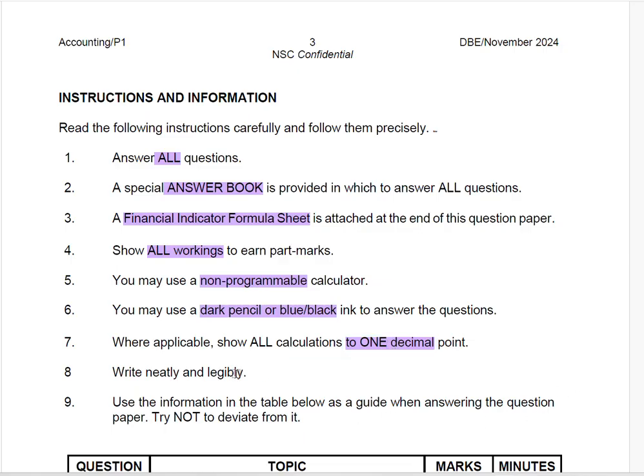Number 8 says write neatly and legibly. So what is important about that? It is to ensure that your marker is able to see what you have written. Not everyone has very good handwriting, but you need to make sure that whatever you write can be read. I don't have good handwriting, but I tried by all means throughout my studies to ensure that at least the marker is able to see what I have written.